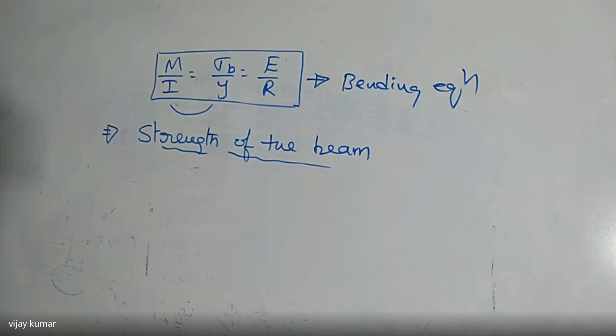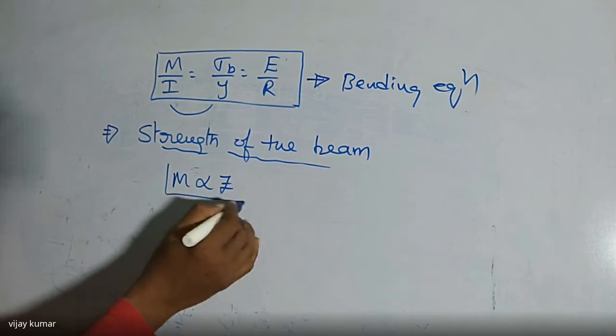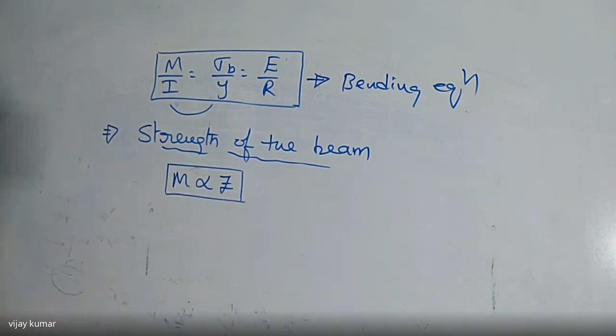The strength of a section totally depends on the section modulus. So take care about those things now. Here I am writing one equation: M is directly proportional to Z. Listen carefully. By using this, I can compare different types of cross sections of a beam.